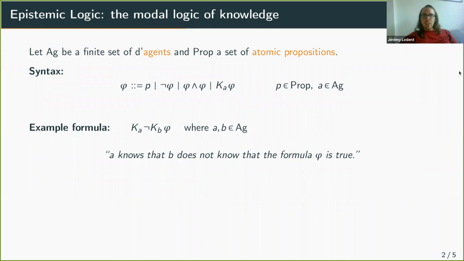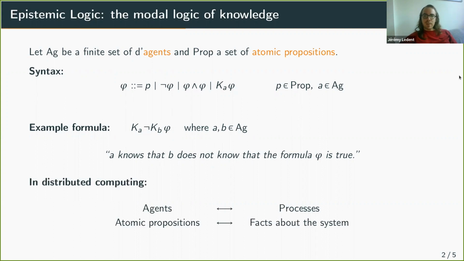It is the modal logic of knowledge, where we fix a finite set of agents and we can write formulas expressing what the agents know about each other and about the world. For example, here, A knows that B doesn't know that the formula phi is true.